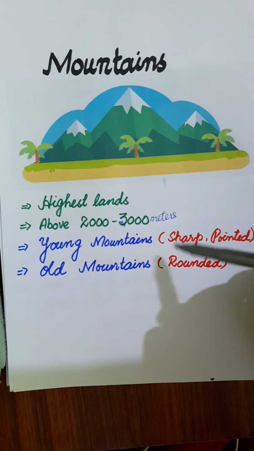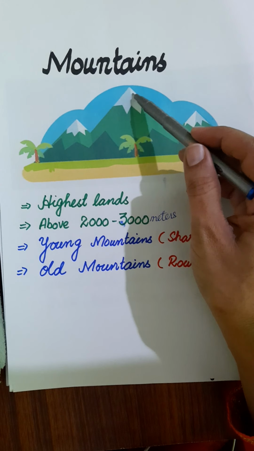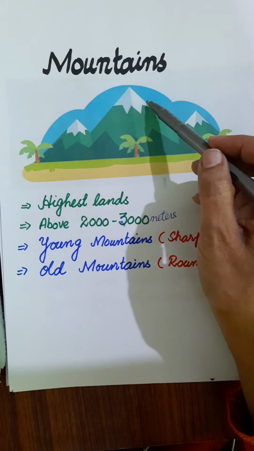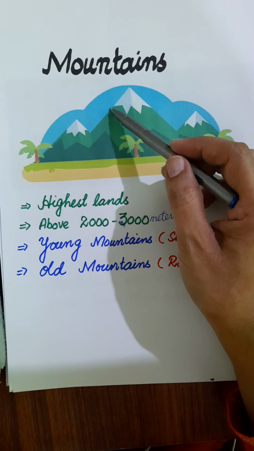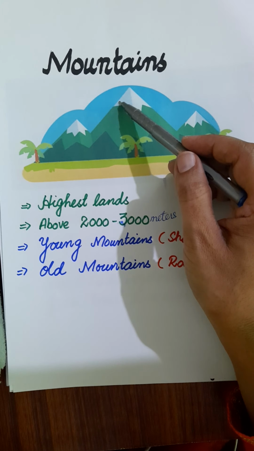And the old mountains have round tops. Why are they round in shape? Because of the rain, the frost and the wind.